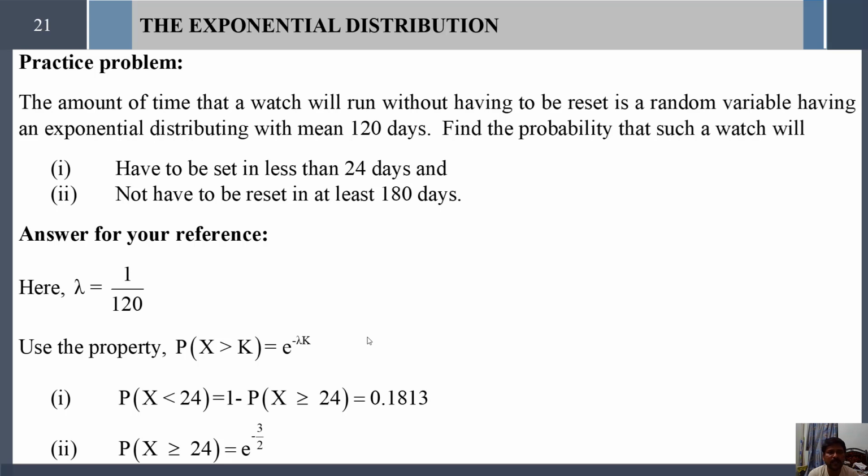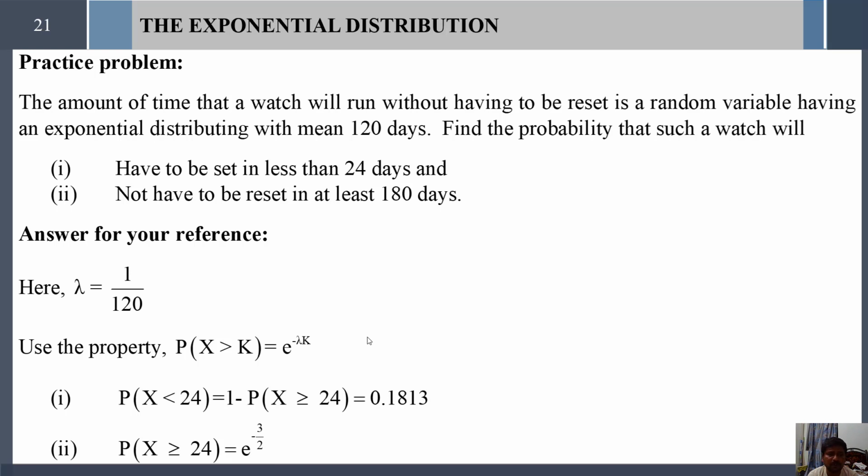The amount of time that a watch will run without having to be reset is a random variable having an exponential distribution with mean 120 days. Find the probability that such a watch will have to be reset in less than 24 days, and not have to be reset in at least 128.